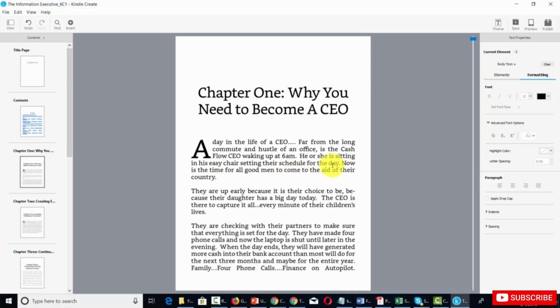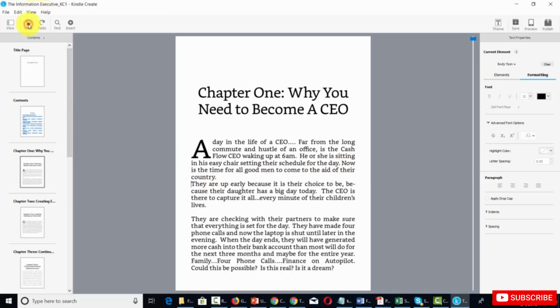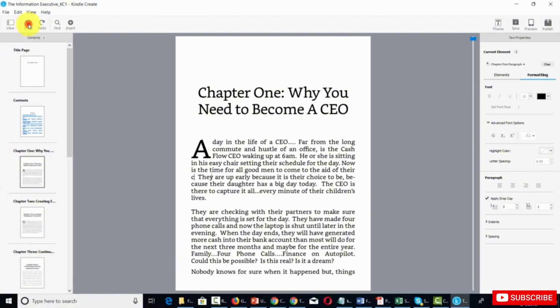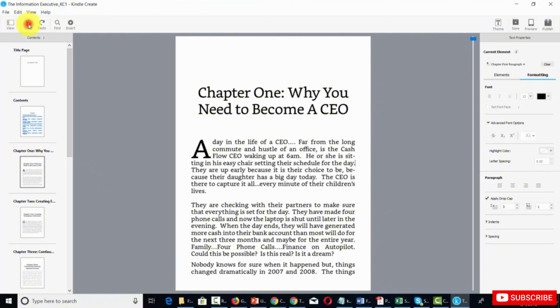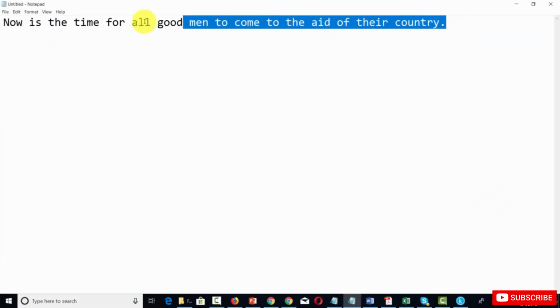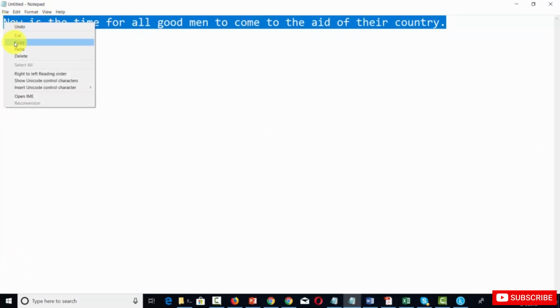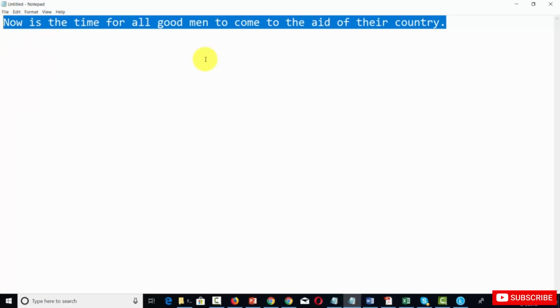And your text is then added to your document. Now, if you don't like the text that you added, all you need to do is click the undo button, and you can get rid of the text that you put in. You can also paste in text from your clipboard. So if you have text from another document, you can copy that text from the document that you're working with.